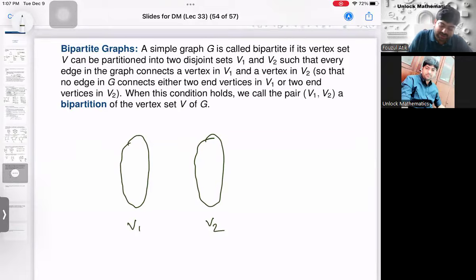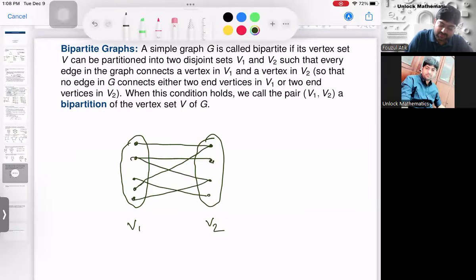that you divide into 2 parts, such that some vertices will be here and some vertices will be here in the graph. And edges are from V1 to V2, right? Edges are only from V1 to V2. No edges should be there within the set V1, right? No edges should be there within the set. So this edge is not possible. This is not allowed in case of a bipartite graph.